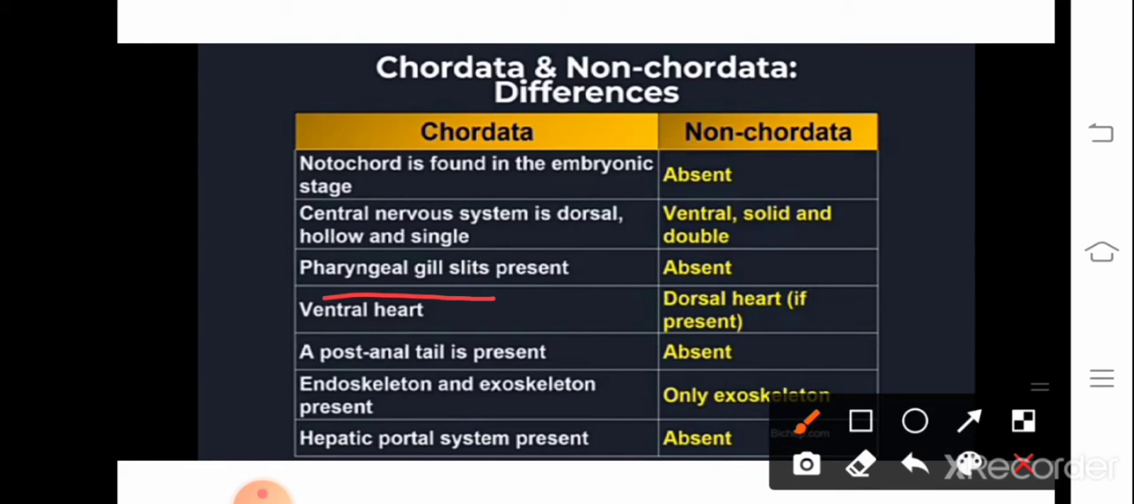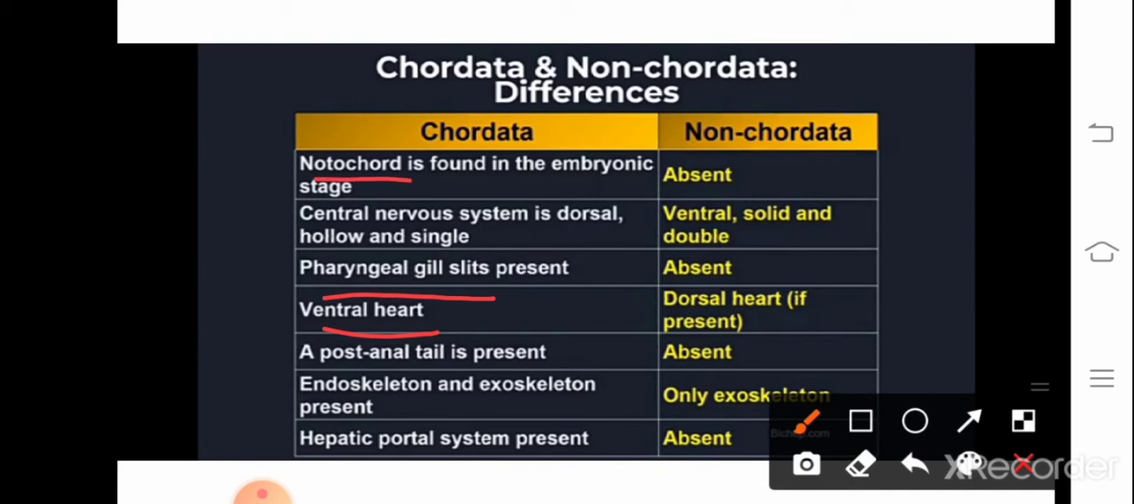The next important character is that the heart is present on the ventral side. This is very important. In most non-chordates, the heart is absent, but if it is present, it is on the dorsal side. In chordates, it is present on the ventral side. So we are done with the four fundamental features.